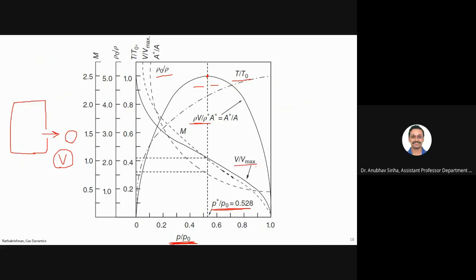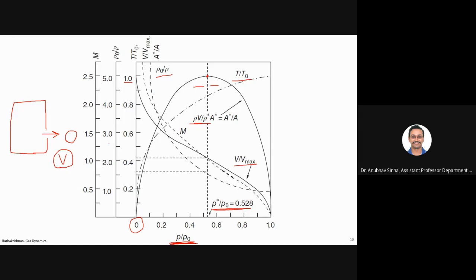Where is the velocity? This is V by V max. You can see the solid line, V by V max equal to 1. It means velocity is maximum for pressure 0. That is true. But still, mass flux is not maximum there. Mass flux is actually 0 there. Sir, if P by P naught is what you derived, that is for the critical velocity. No, that was not critical, that is maximum.